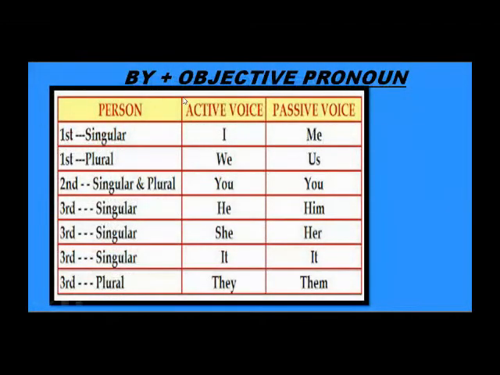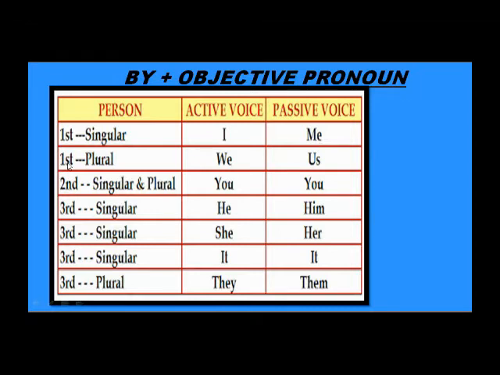Now, dear students, when we change any sentence from active to passive, there are some points to be remembered. So through this table, I'm giving you the explanation of active voice to passive voice. When in the active voice the person is first person singular, that means I, it becomes me.